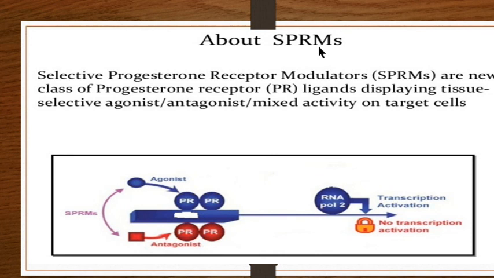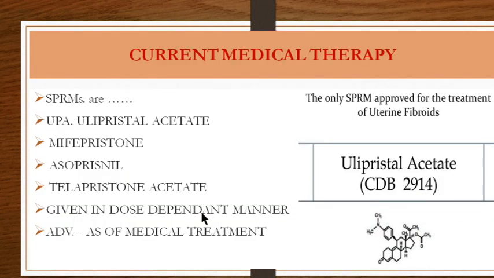Selective progesterone receptor modulators, shortened as SPRMs, are a new class of progesterone receptor ligands displaying tissue selective agonist and antagonist properties. So when you give SPRMs, they act on the progesterone receptors both as an agonist and as an antagonist, and they have a mixed activity on the target tissue cells which have progesterone receptors.